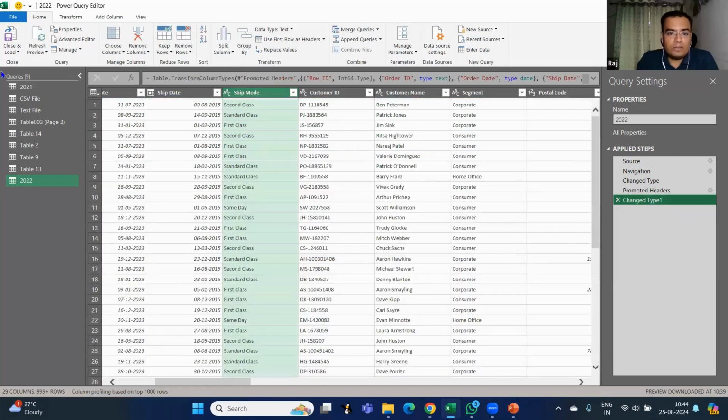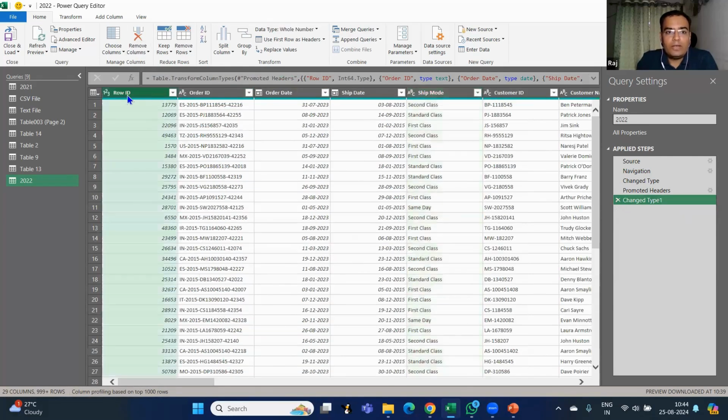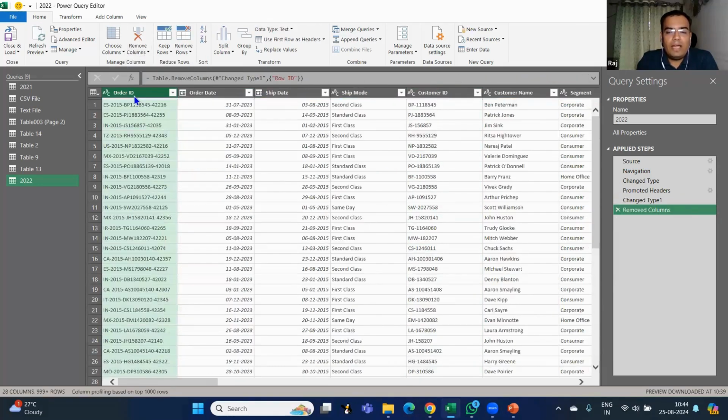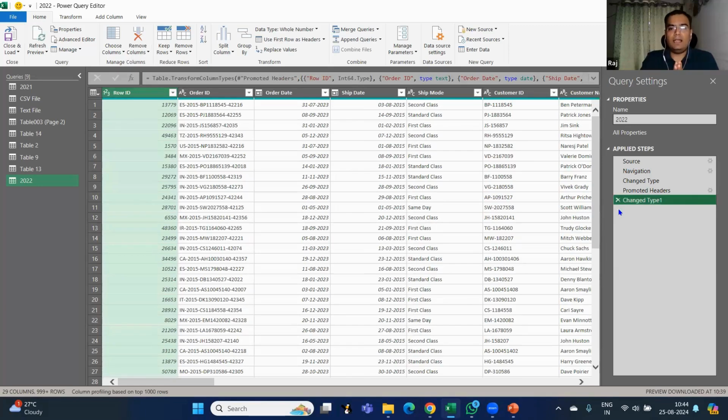So if I want to remove some columns, I have an option of remove columns also. For example, I don't want to have this Row ID column. So I just click on this Row ID and go into remove column. So my Row ID column will be removed. The difference between Excel and Power Query is mainly based on the clickable options that are available. But in Excel, you have to write a lot of formulas, or you have to do a lot of different functions to do certain changes.